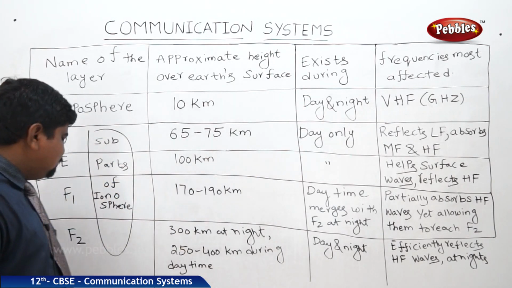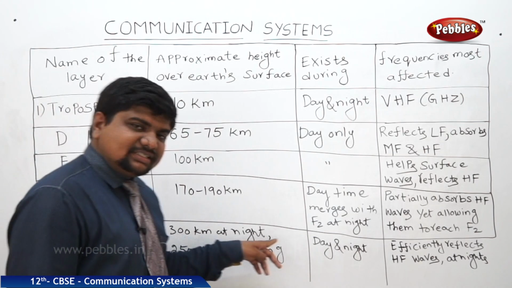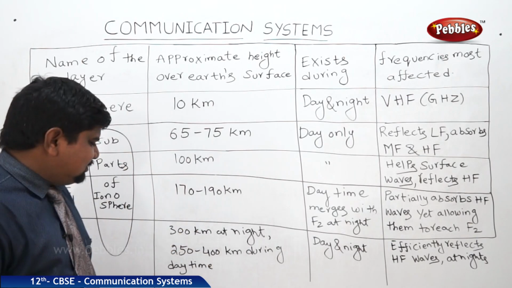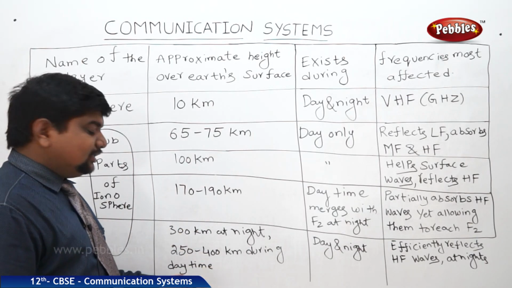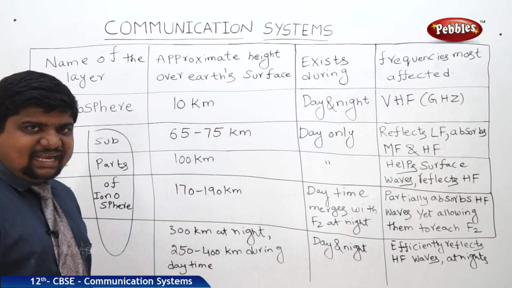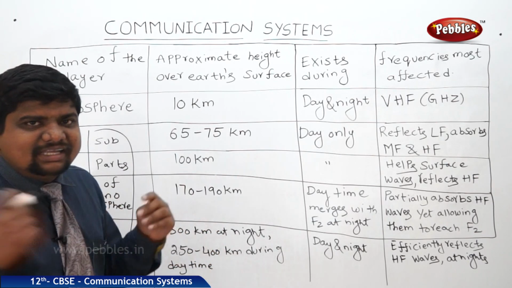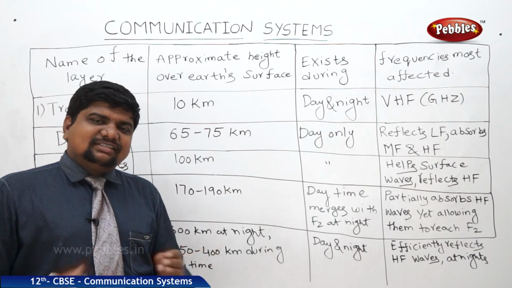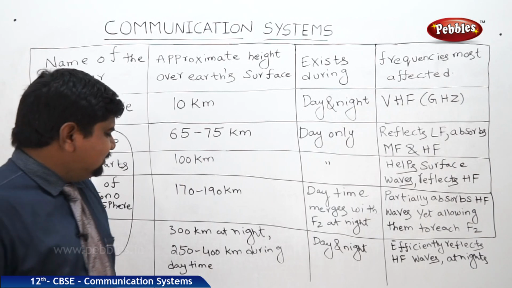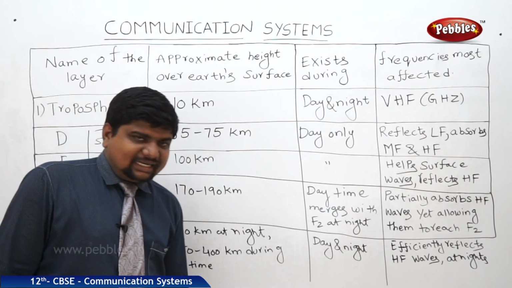The last and uppermost layer of the ionosphere is F2. It is at a height of 300 kilometers from the surface at night, and 250 to 400 kilometers during daytime. What is the reason behind the variations in height? It depends upon the density of the layers as the temperature increases or decreases. We know there is a large temperature variation from day to night. This is the biggest reason for the variation in height.